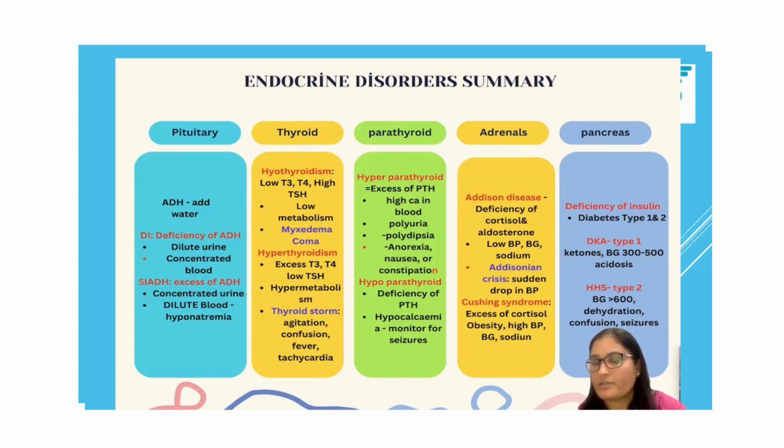HHS is another condition that usually develops over days. It's not sudden like DKA. It develops in type 2 diabetes. Blood glucose will be more than 600. The patient will have polyuria, polydipsia, and more dehydration compared to DKA. The patient will be more confused because of the dehydration. There is a high chance of having a seizure. We monitor these patients more for seizure and confusion. And in DKA, the patient mostly has acidosis, ketones, and fruity breath.